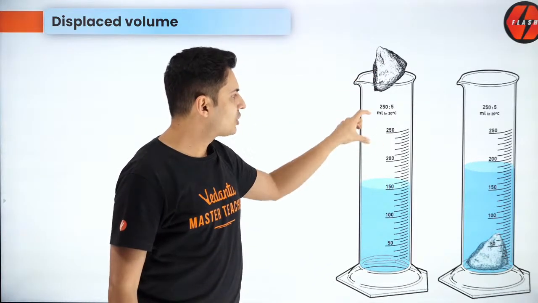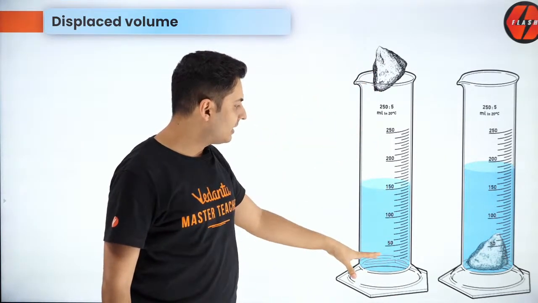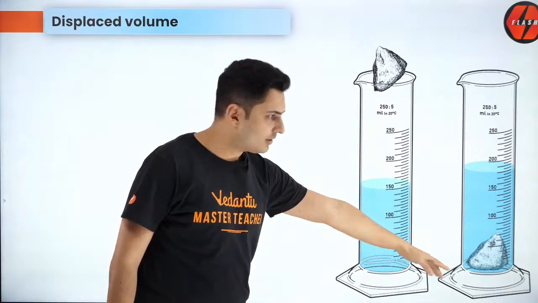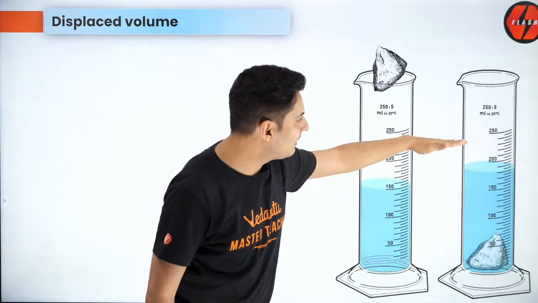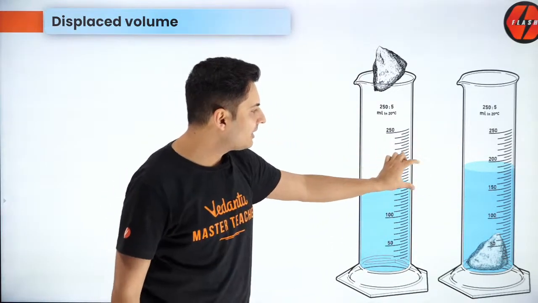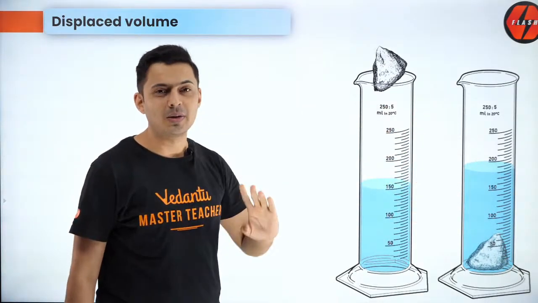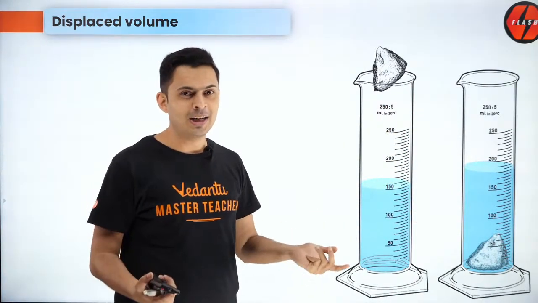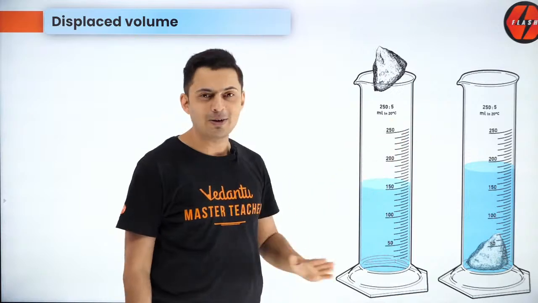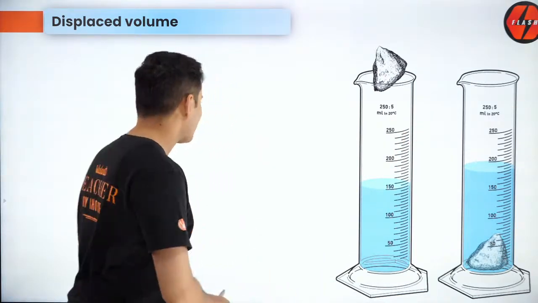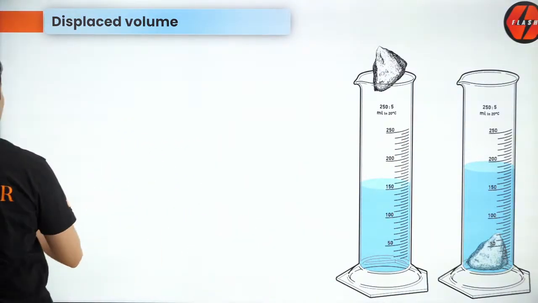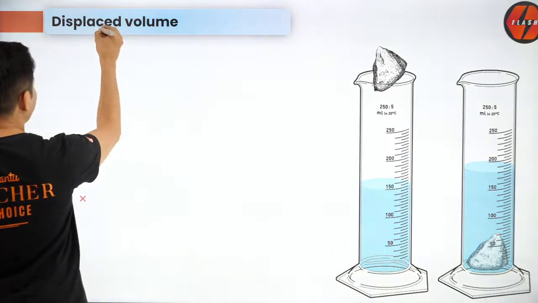Now put that stone or random object inside that beaker, let it be completely immersed. You will see the level of liquid will come up. Whatever is that extra volume, that is the volume of the stone. You don't need integration, you don't need any formulas. Directly you can figure out the volume of any random geometry. So this is the meaning of displaced fluid or displaced volume.